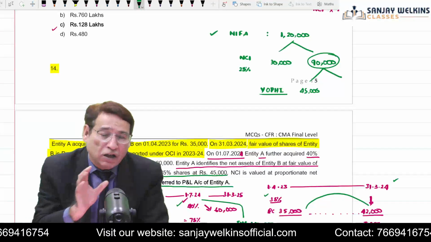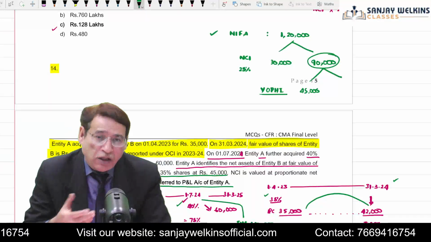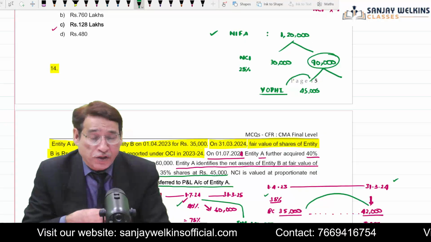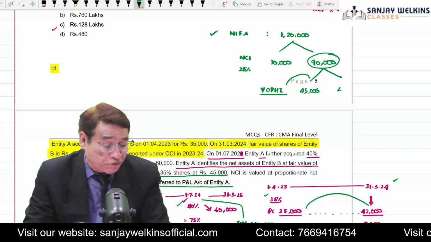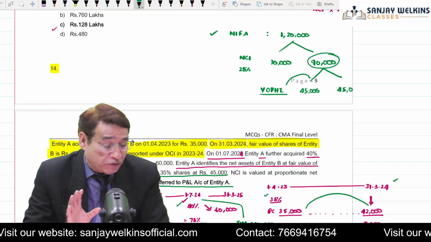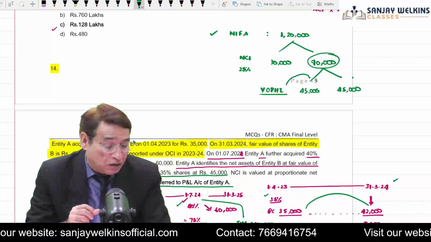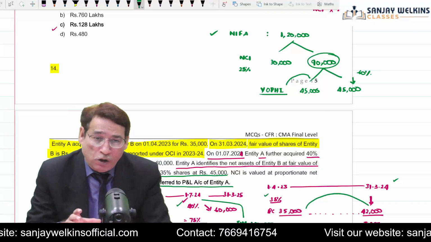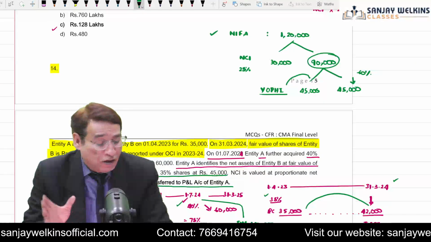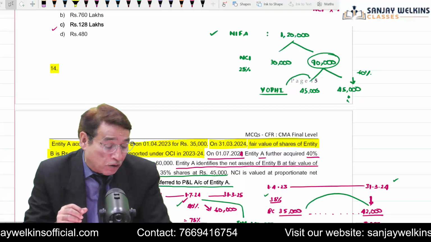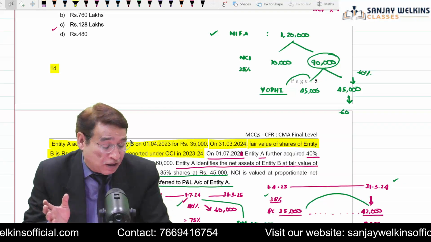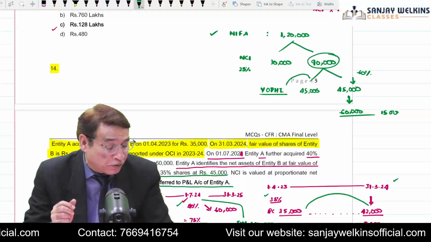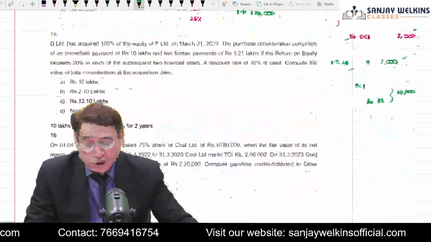What does it mean actually? Out of these 90,000 worth of net assets, 45,000 are accruing to the acquirer entity on account of the previously held investment. Now, if I subtract 45,000 from 90,000, I will be left with 45,000. What does this 45,000 suggest? This 45,000 suggests that on account of the additional investment of 40%, we are getting hold of 45,000 worth of net assets. So now I am going to compare it with the consideration which we have paid, and the consideration which we have paid is equal to 60,000. So your goodwill in this case will be equal to 15,000, although it is not asked in the question.